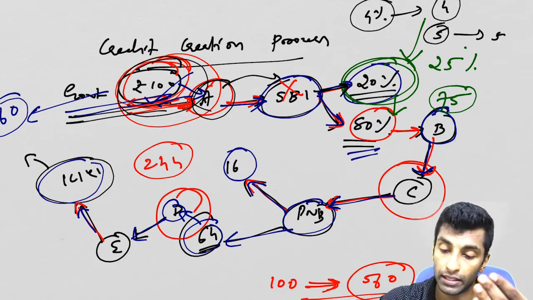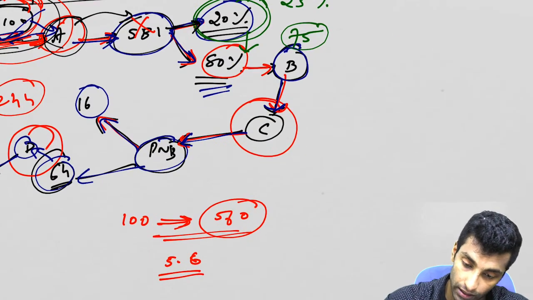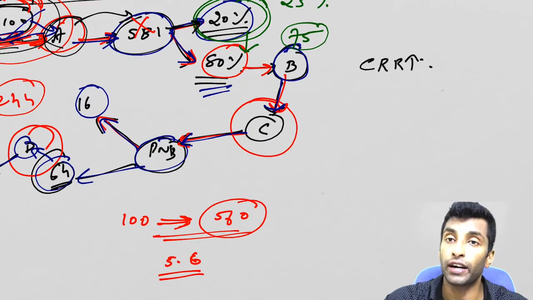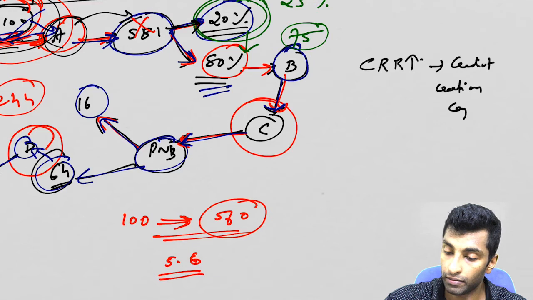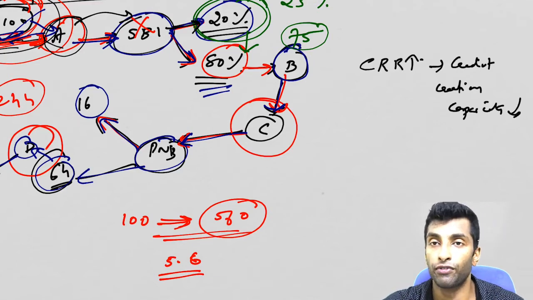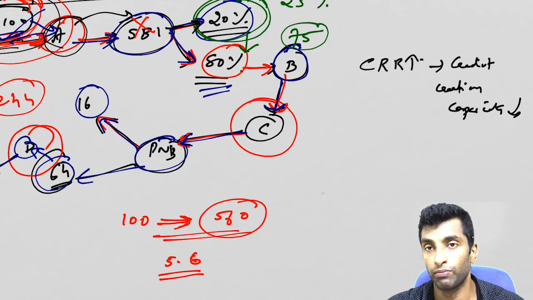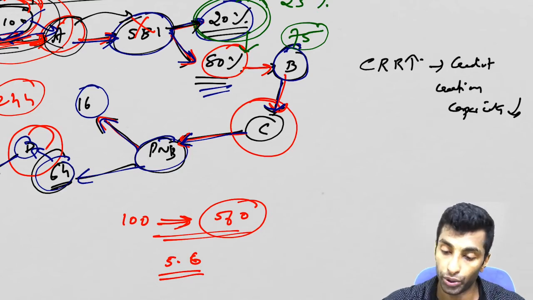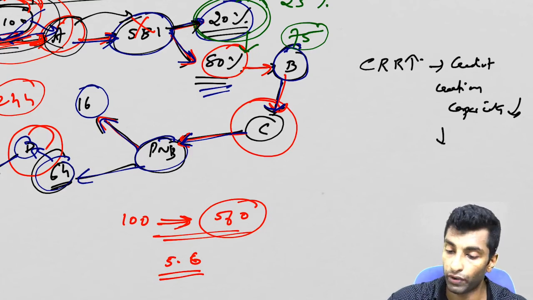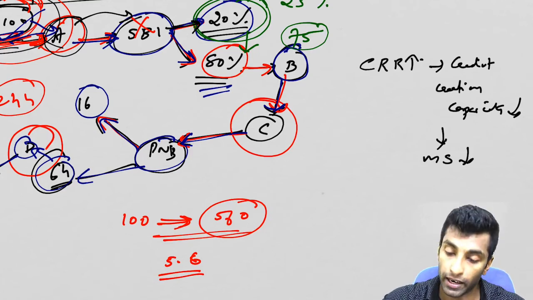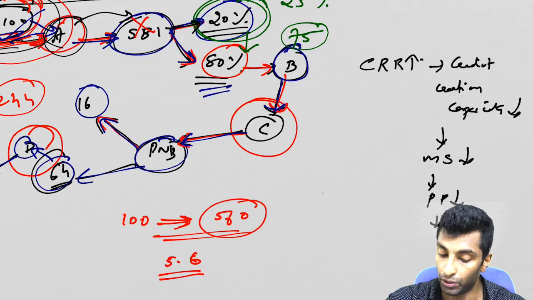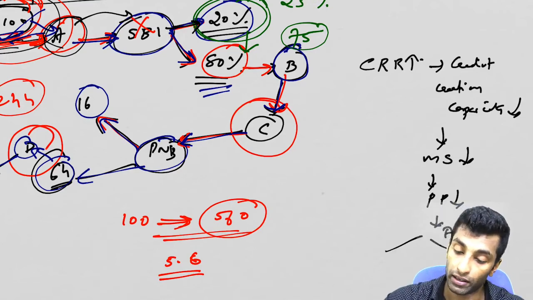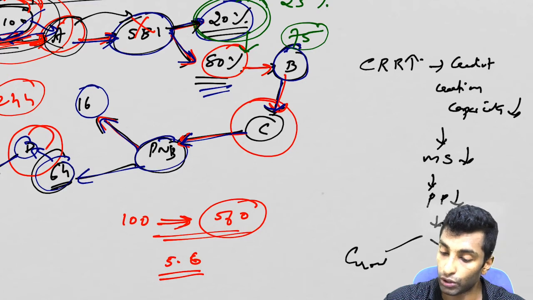So if CRR is increasing, what will happen? Credit creation capacity will decrease, because banks have less money to lend now. The more money banks can lend, the more credit creation there will be. So effectively money supply will reduce. Money supply reducing means purchasing power will reduce, which means aggregate demand will reduce. Aggregate demand reducing means there are two effects now: growth will be affected, but inflation can be controlled.